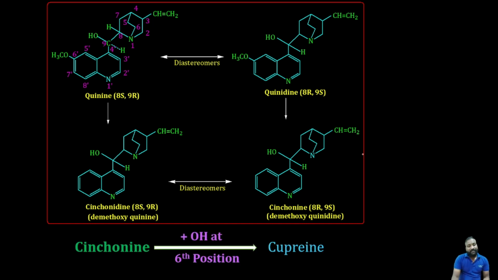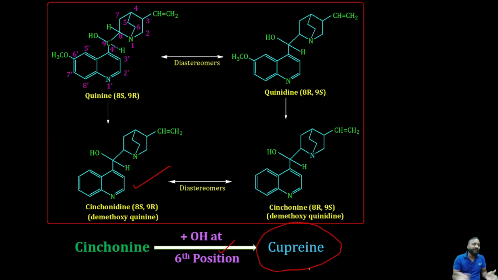Let us see, we have seen that cuprea plant, from the cuprea we can get the quinidine. But how can we get it? We get it from cinchonidine by the addition of a phenol group. If we add one phenol group at the 6th position of this cinchonidine, then we can get the cuprein. So we can chemically synthesize the cuprein.